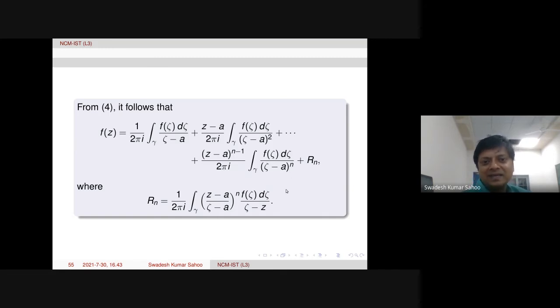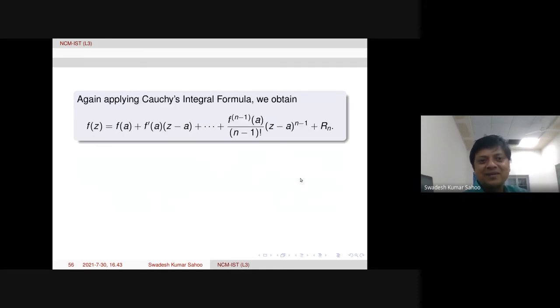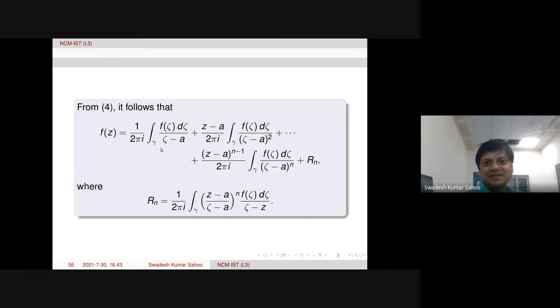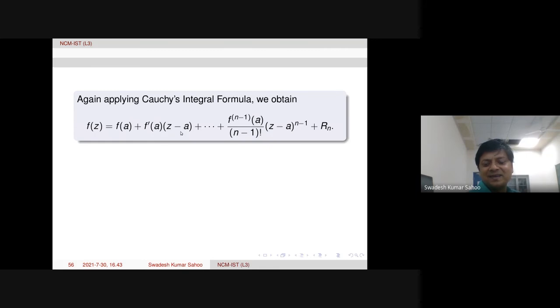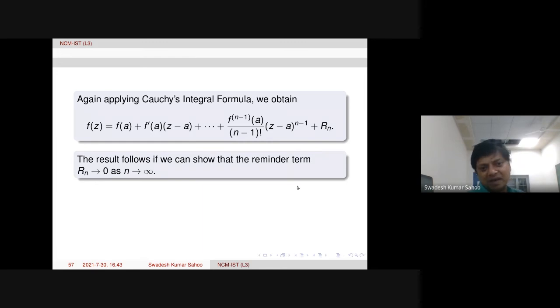Okay, so then in each term we apply Cauchy's integral formula again to get the required formula, the Taylor series expansion. First is f of a, second is f prime a, the z minus a factor is there, then third and so on. So the remainder term is there. Once we prove this remainder term goes to 0, then when n tends to infinity, we can have this infinite series. Anyway, one can also say inductively it follows, but we can prove that the remainder term goes to 0